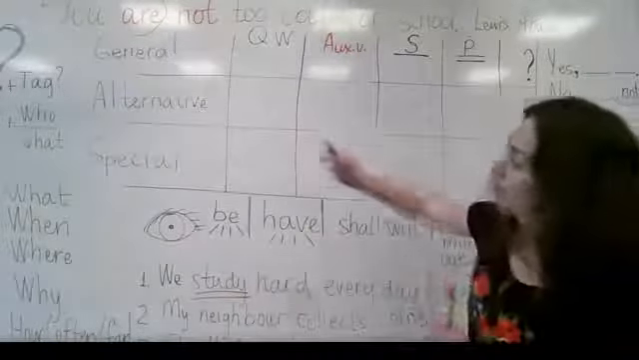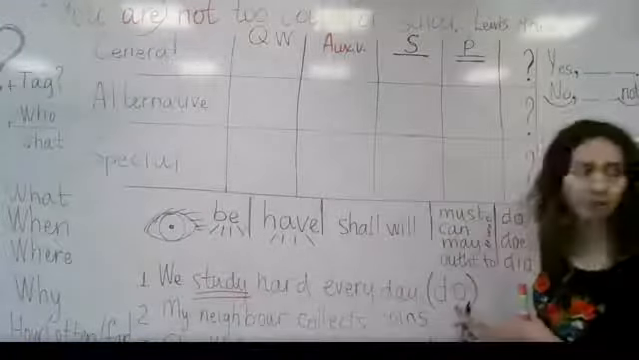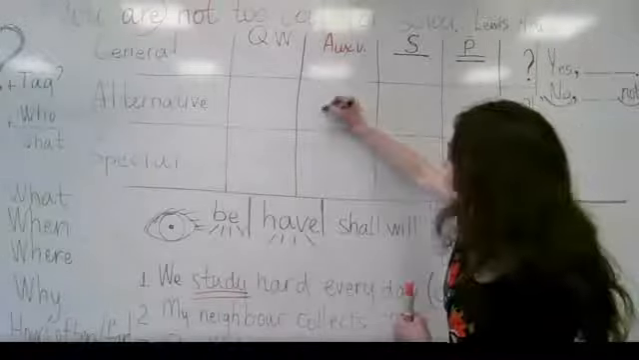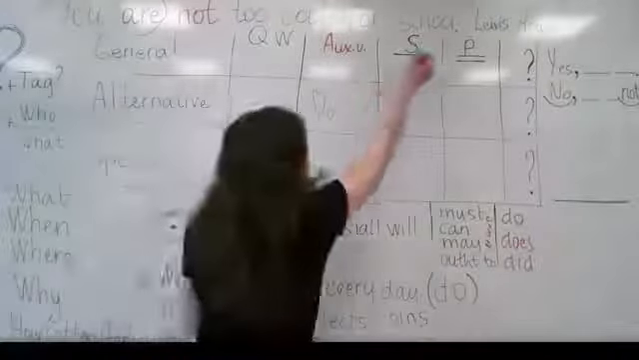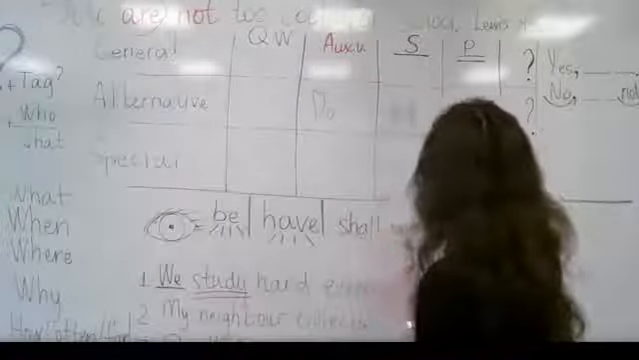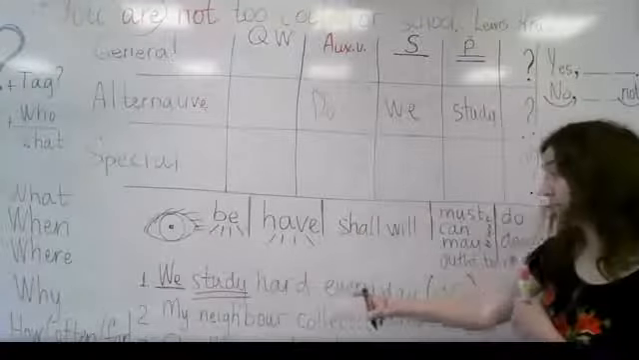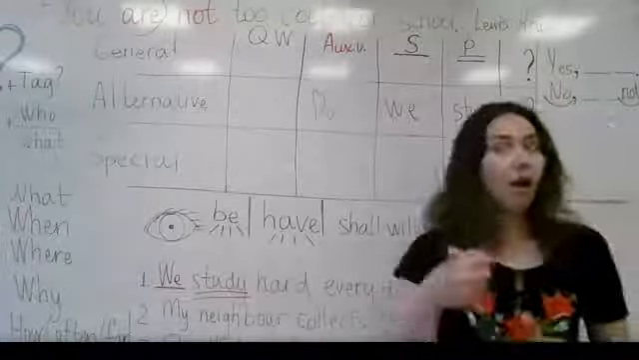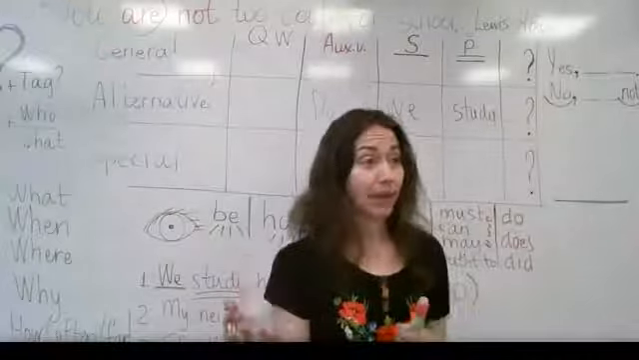So let's see. Alternative. So we start again with the auxiliary verb. We have this do. The subject. You have noticed I have S over here. One line: the subject and the predicate. Do we study? Do we study hard every day or once a week?